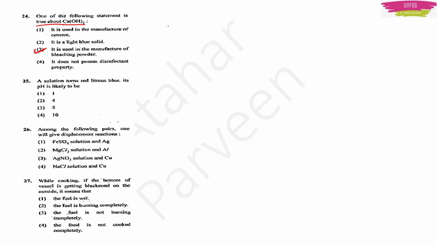See, if you look at it, calcium hydroxide is well known for the production of bleaching powder. If you react this calcium hydroxide with chlorine, it will react and give CaOCl2, which is known as calcium oxychloride.